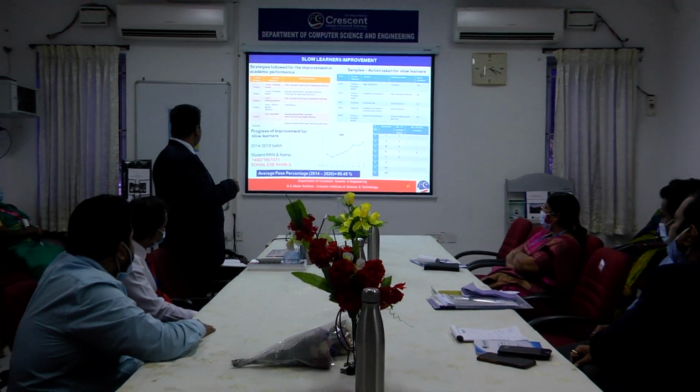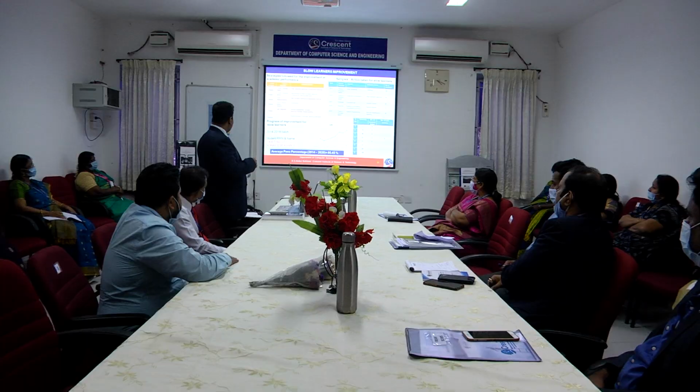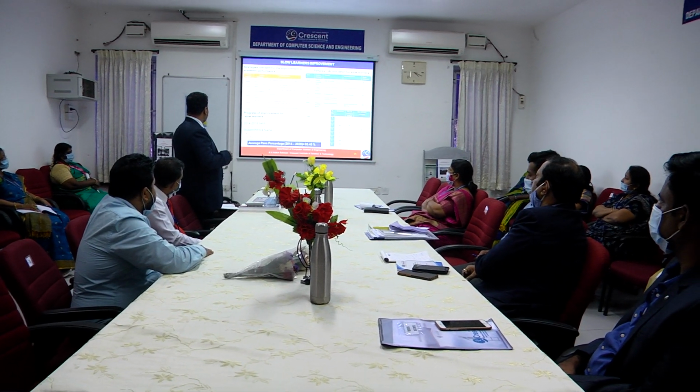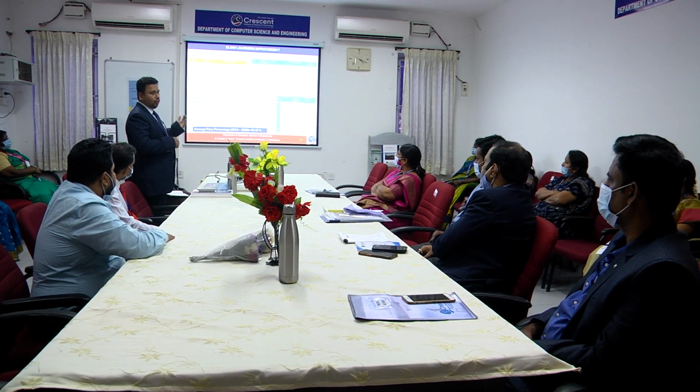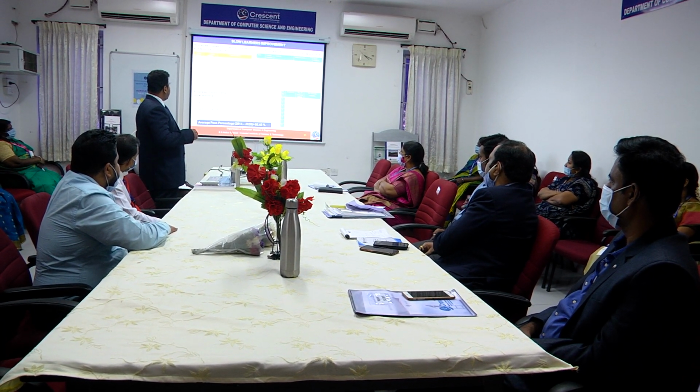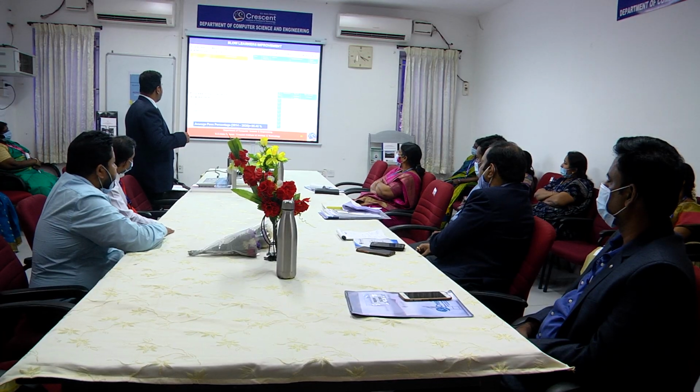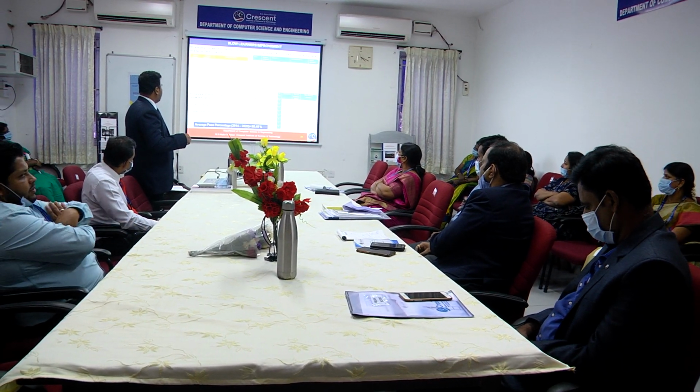Based on this, there are 4 strategies: core program based, core interdisciplinary, core theory based, and core lab integrated. Like that, we have to identify the student and take action for more counseling. The action taken for a slow learner is theory program based, for example, data structure, and the trained number of students is 20.